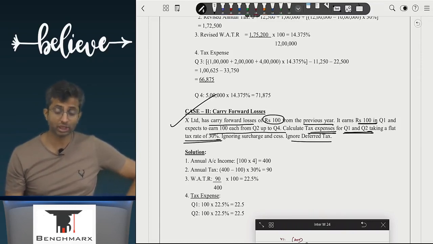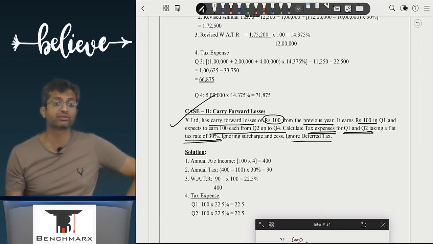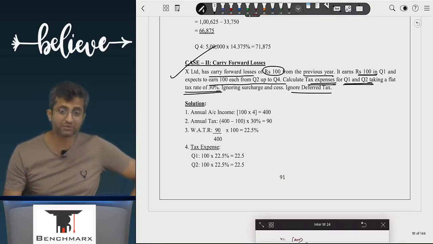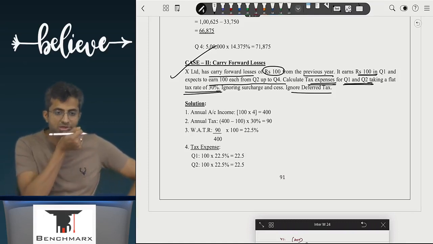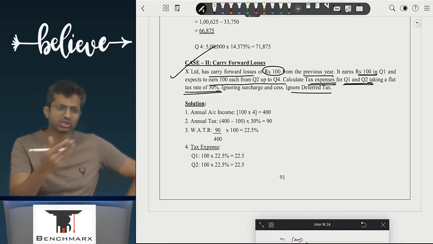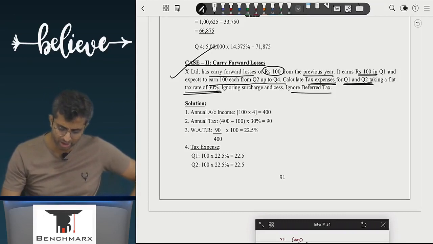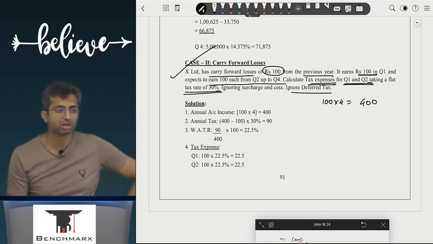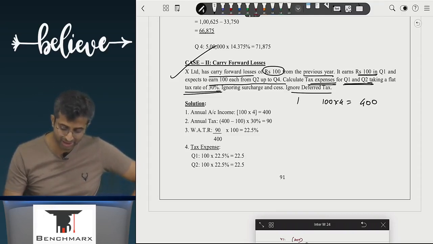Which income? Accounting income or tax income? Accounting income, because you are working in the books of accounts. In the books of accounts, in the first quarter you are expecting to earn how much? 100. In all the other 3 quarters, each quarter you are expecting to earn how much? 100. So can I say over the 4 quarters your expected annual accounting income is 400? Yes. Acha, what is your estimated tax?